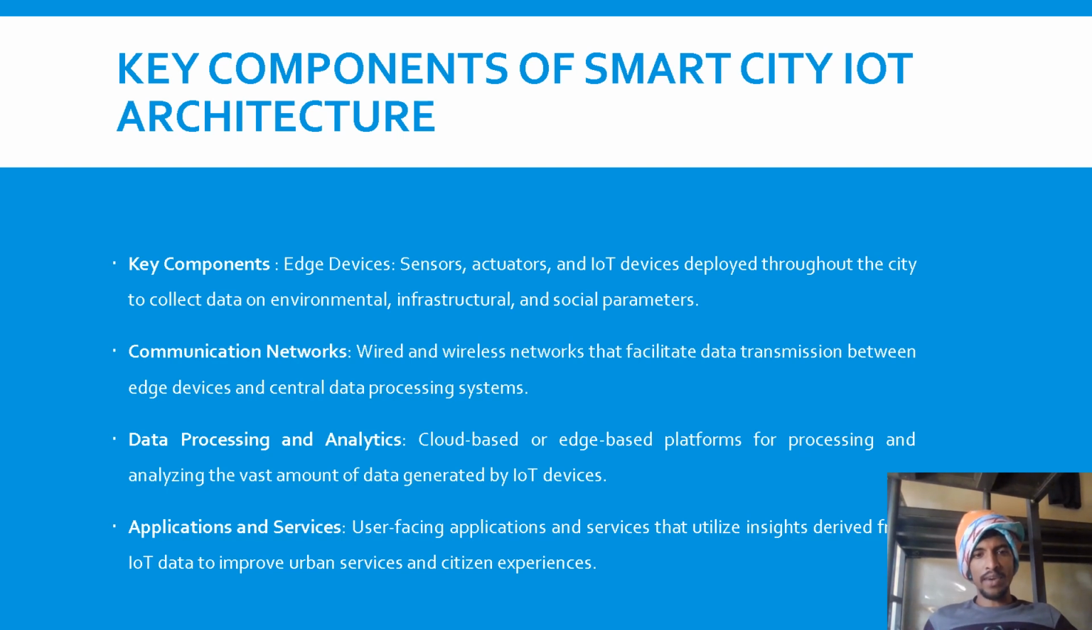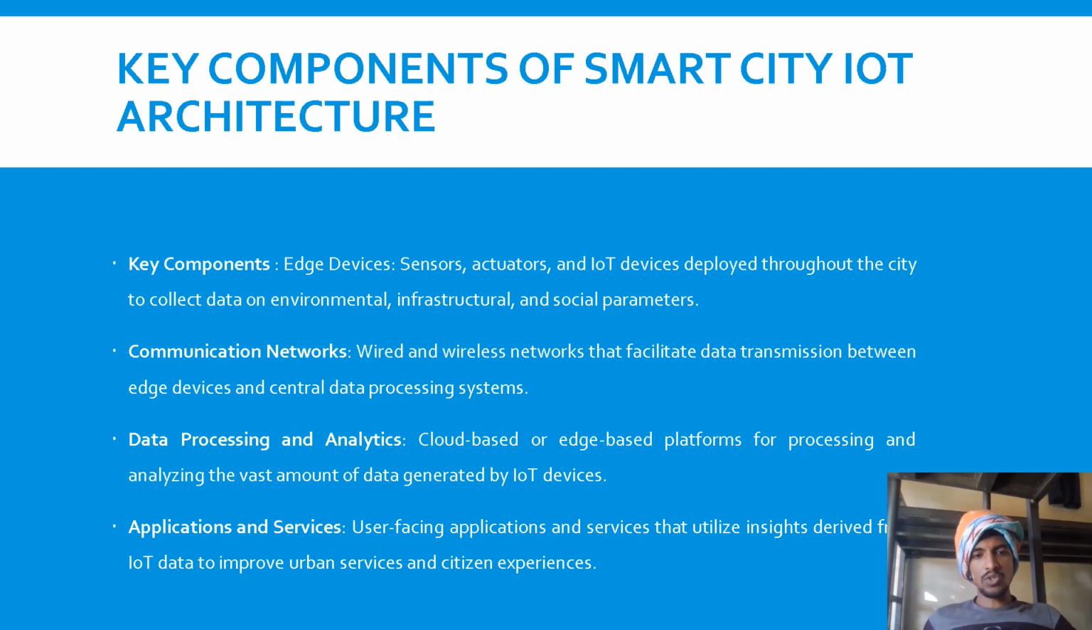Communication networks: wired and wireless networks that facilitate data transmission between edge devices and central data processing systems. That is nothing but Wi-Fi and the Internet, which are very important for communication in these networks. Data processing and analytics: cloud-based or edge-based platforms for processing and analyzing the vast amount of data generated by IoT devices. We will have a huge amount of data and need to process it the way we want, and it should not be manipulated. So for that we need proper data processing and data analytics.